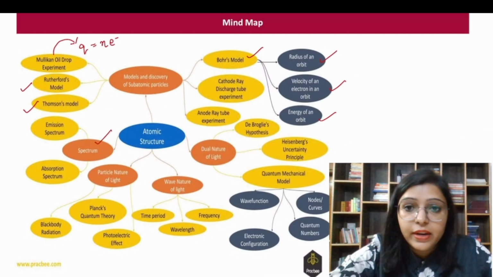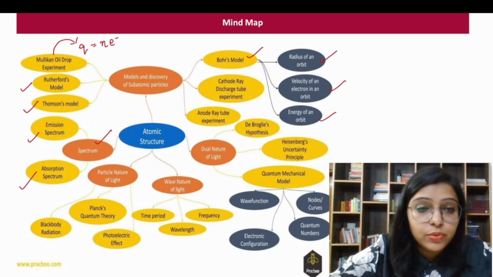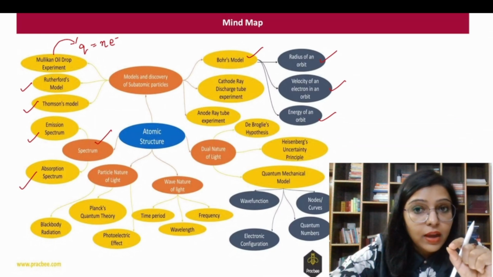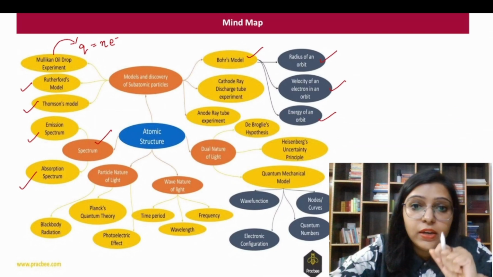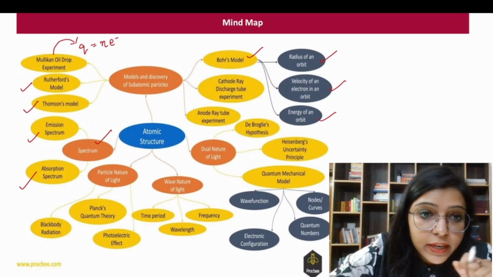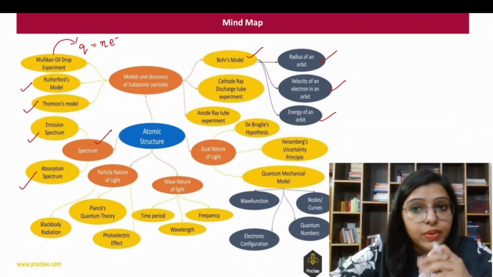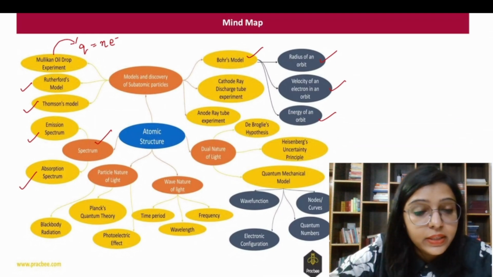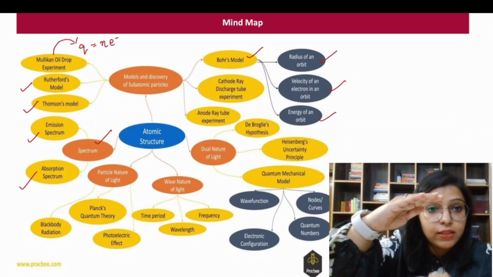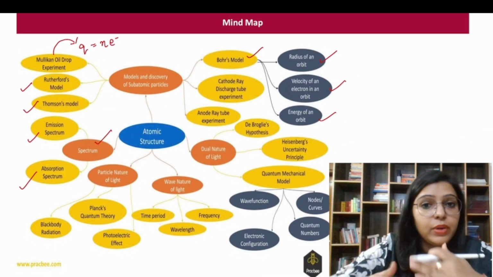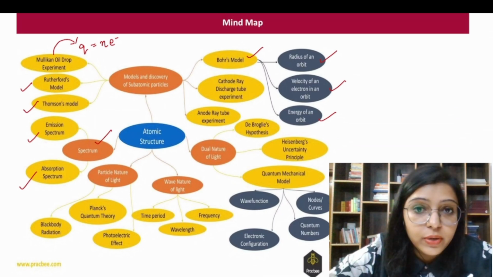The spectrum is divided into emission spectrum and absorption spectrum. You should know the numerical aspect of the emission spectra in terms of Rydberg's formula. We also need to know how to calculate the number of spectral lines if the electron falls from a higher state to a lower state. That is the important part.